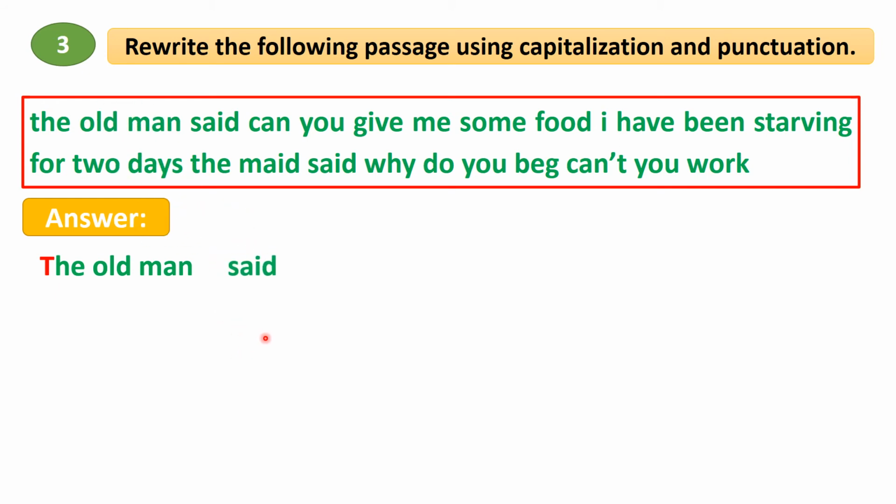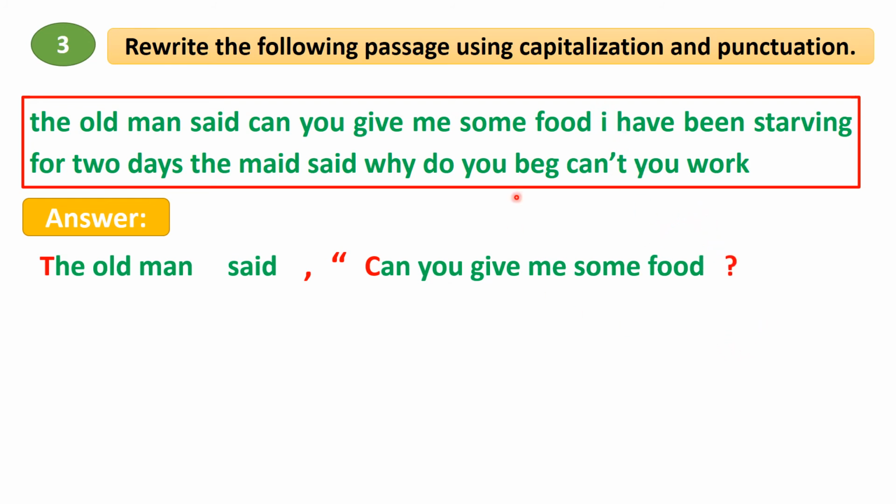After the reporting verb, according to the rules, we have to give a comma, and the reported speech will start with an inverted comma. After the inverted comma, we have to write with a capital letter. So here Can will be with capital letter C. Can you give me some food? It is an interrogative sentence, so we have to give a question mark.